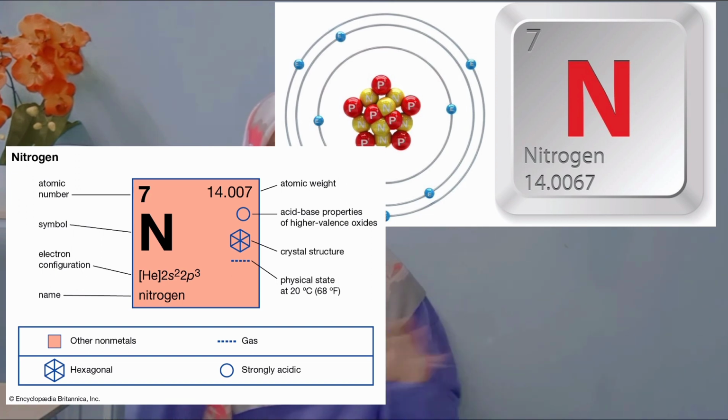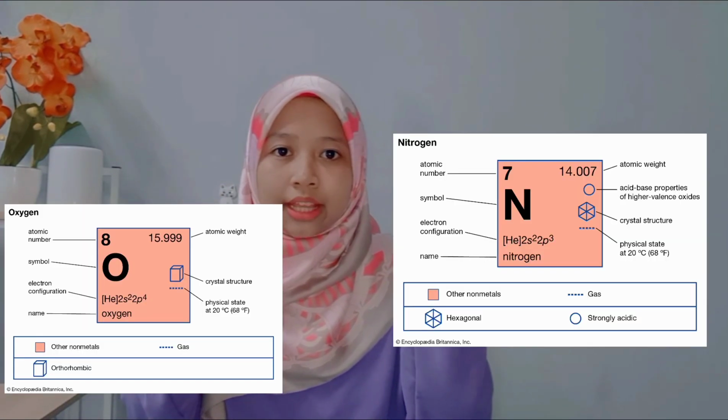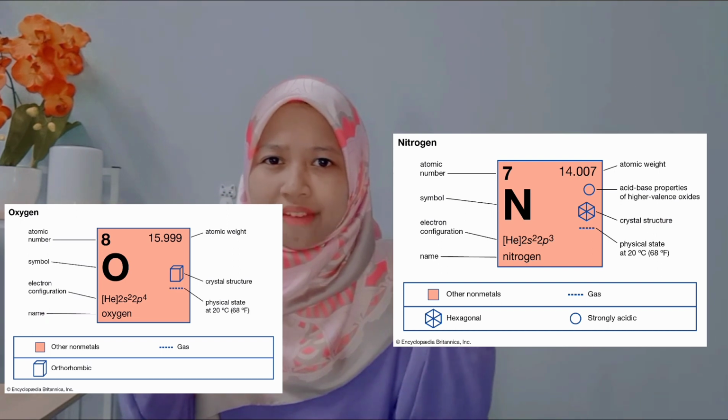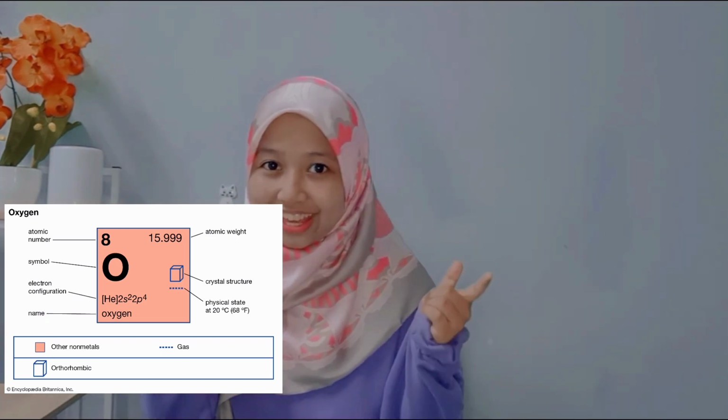Each nitrogen atom in this whole world will have the same weight, which is 14.007. Fourth, atoms of different elements will have different properties, including weight. For example, we can take oxygen atoms and nitrogen atoms. Both of them have different weights, right?